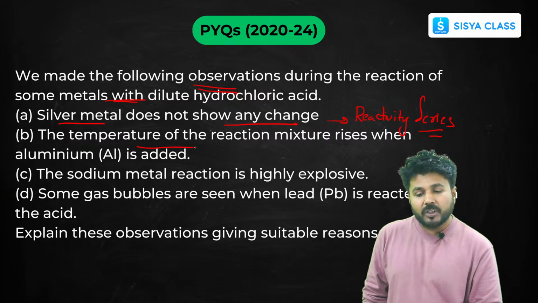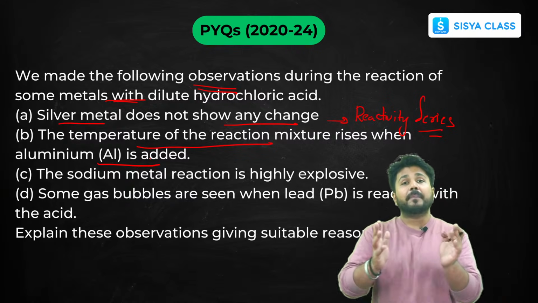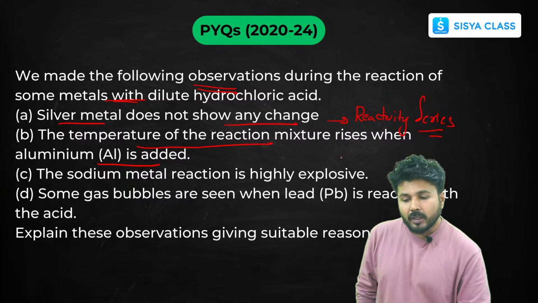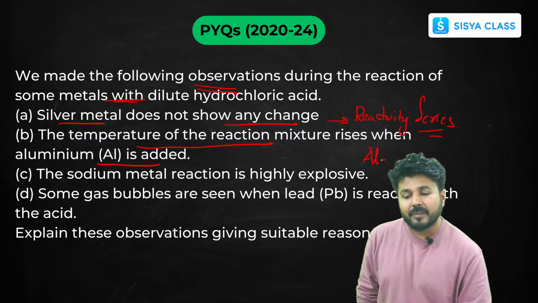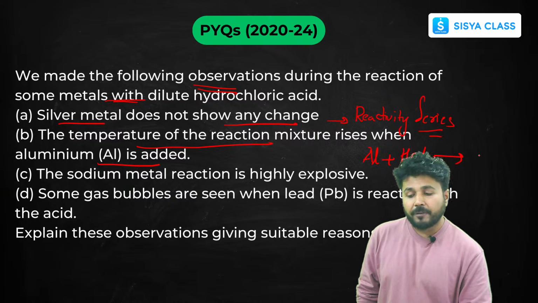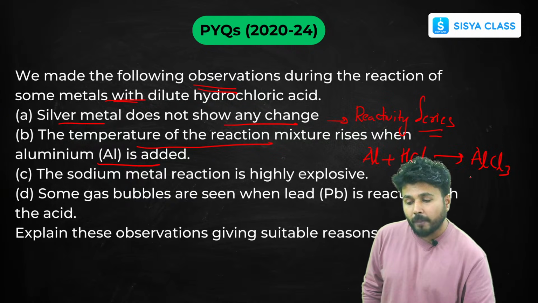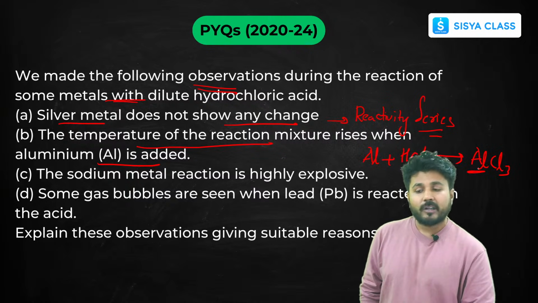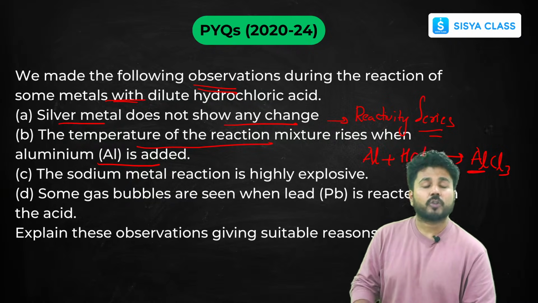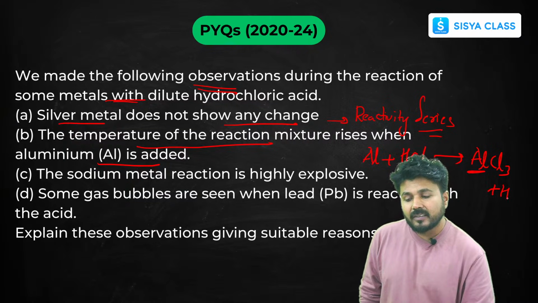Second one, the temperature of reaction rises when aluminium is added. Now aluminium is a medium reactive element. Okay, now let me give you an example. If aluminium is added to any acid, for example hydrochloric acid, it will form aluminium chloride, AlCl3. You all must have seen this reaction. Okay, so it forms an acidic salt, that is your AlCl3. Okay, so now balance it, and hydrogen gas is evolved.